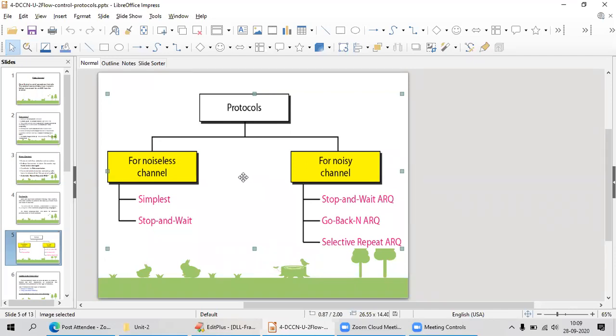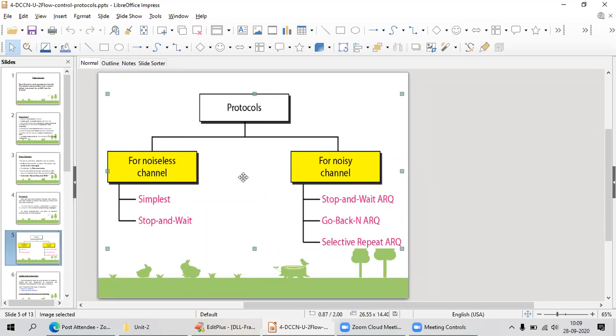In a noisy channel, there must be some bottlenecking, and error control and flow control would be there. But the noiseless channel is the ideal channel. In the ideal channel, we are going to see two protocols: the simplest protocol and the stop and wait protocol.